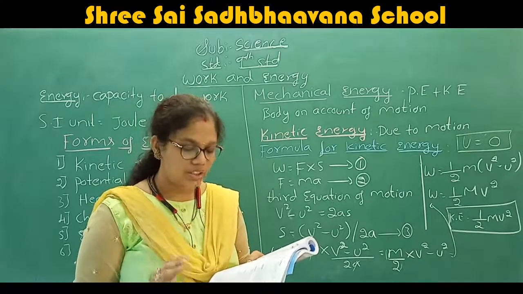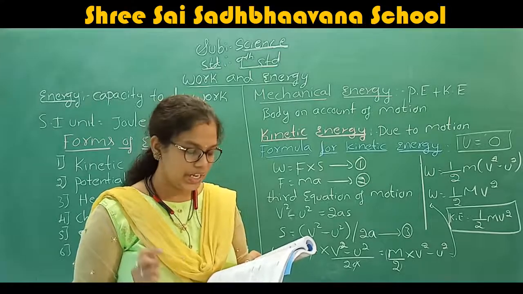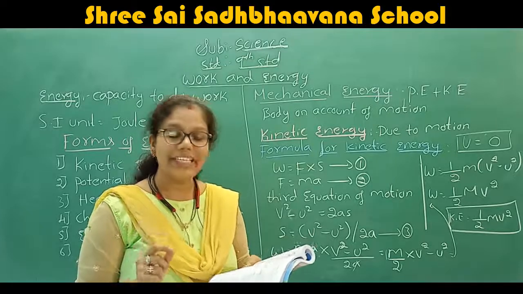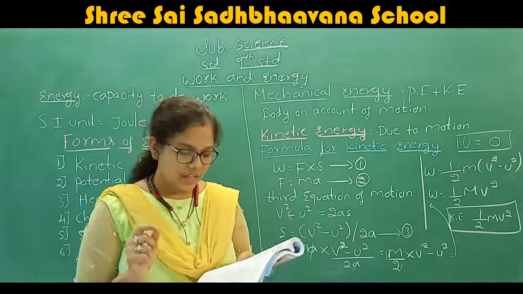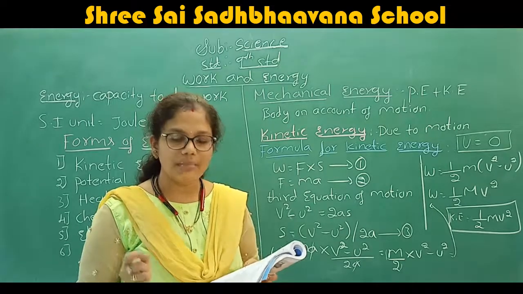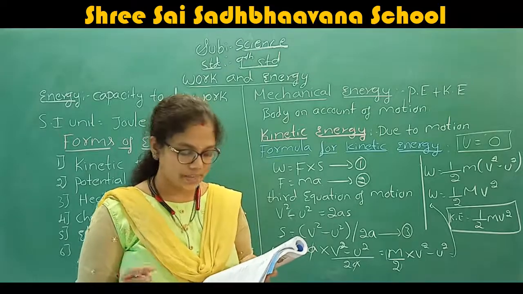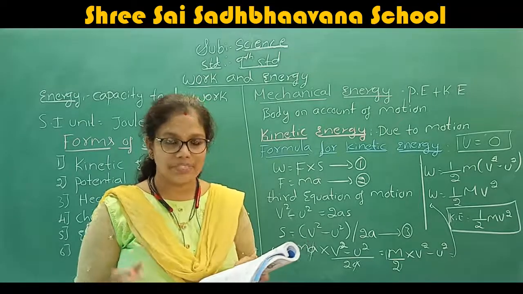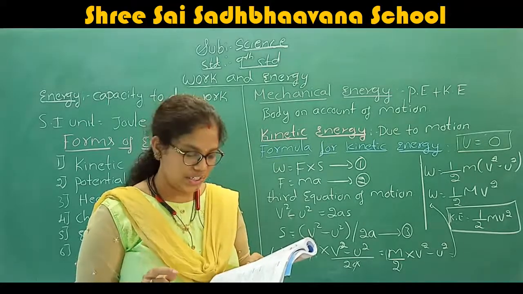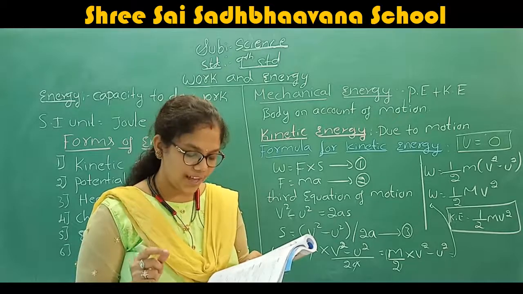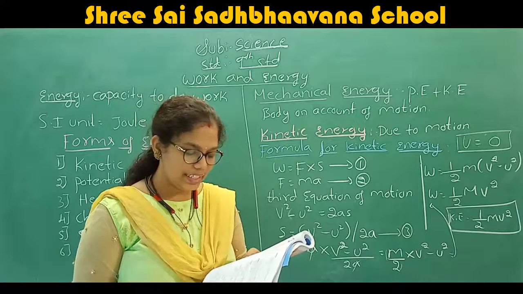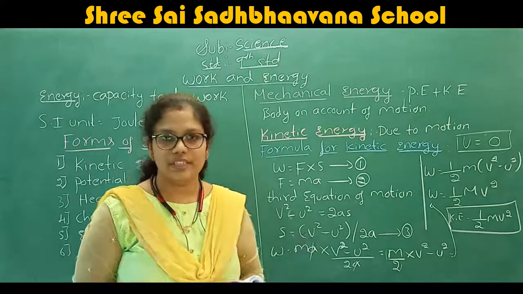The question is: an object of mass 15 kg is moving with a uniform velocity of 4 meter per second. What is the kinetic energy possessed by the object? I'm just repeating the question. An object of mass 15 kg is moving with a uniform velocity of 4 meter per second. What is the kinetic energy possessed by the object?